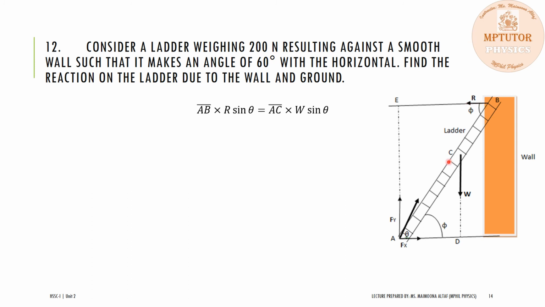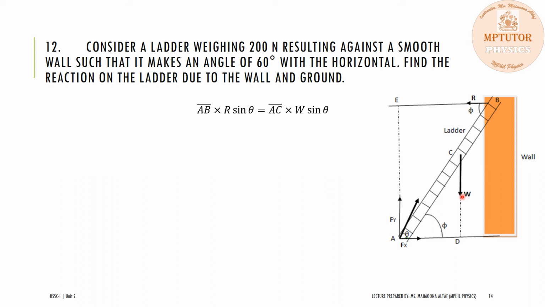And the torque at the point C will be equal to the moment arm AC into the weight of the ladder and the angle between the moment arm and the force, which is the force due to gravity, that is equal to the weight of the ladder.